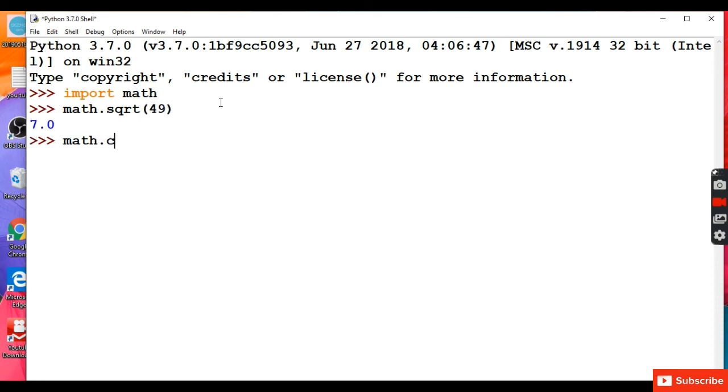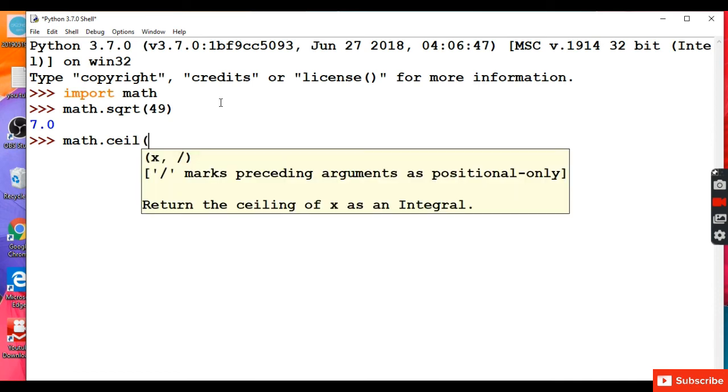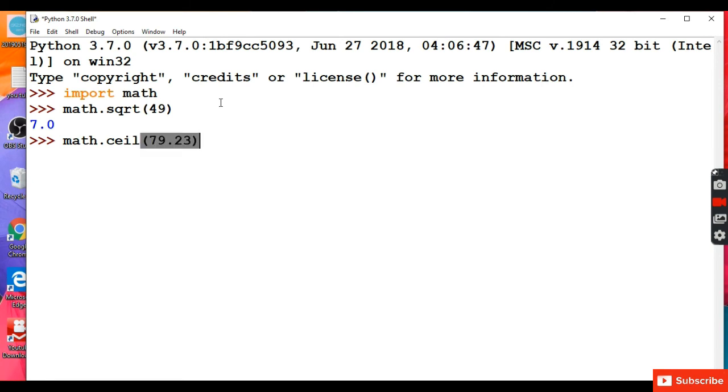Ceil function gives the smallest integer but not less than that number. For example, math.ceil 79.23, the answer will be 80.